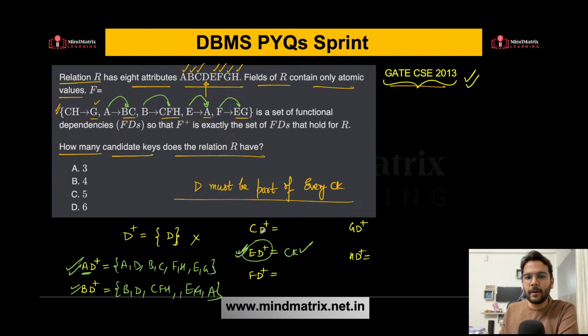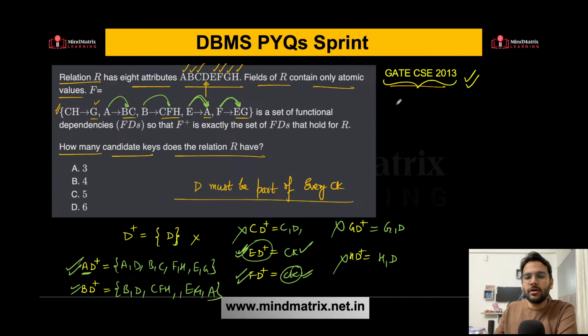What about CD? You are getting C, you are getting D. What else? That's it. This is not a candidate key. What about FD? Using F you can get E. Using E you can get A. That means this is also a candidate key. Right? What about GD? You will be getting G, you will be getting D. That's it. This is not a candidate key. What about HD? Anything else? No, that is also not a candidate key.